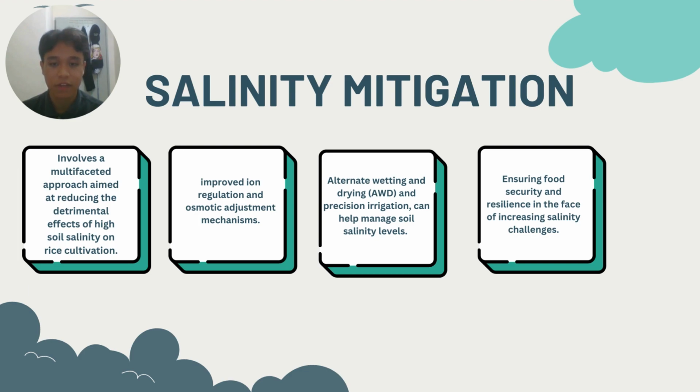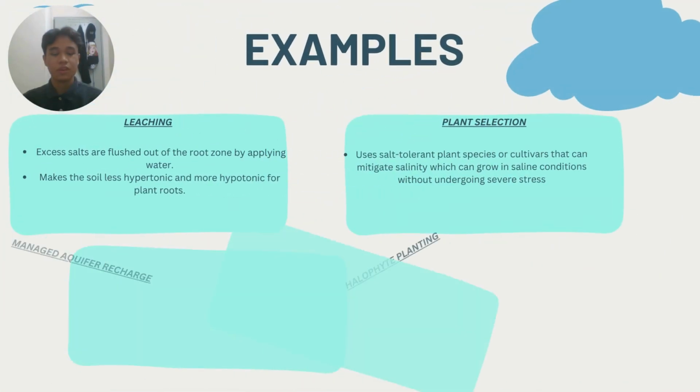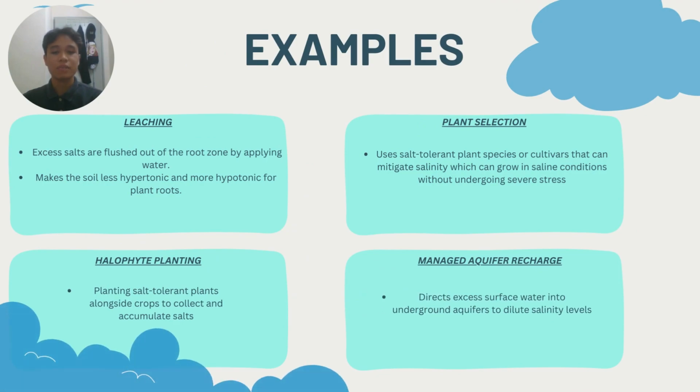This is achieved by developing rice varieties with enhanced salt tolerance traits, such as improved ion regulation and osmotic adjustment mechanisms. Additionally, innovative agricultural practices like alternate wetting and drying (AWD) and precision irrigation can help manage soil salinity levels. Together, these strategies contribute to sustainable rice production in saline environments, ensuring food security and resilience in the face of increasing salinity challenges. Here are some examples of salinity mitigation.